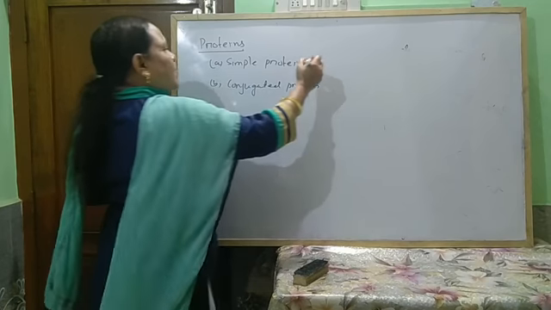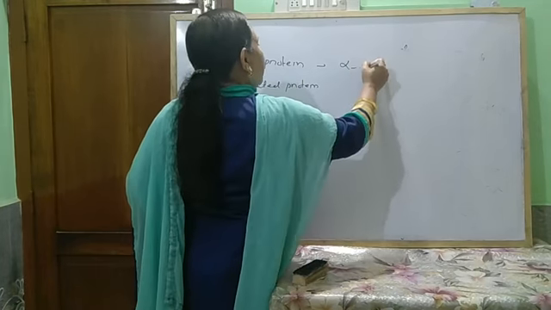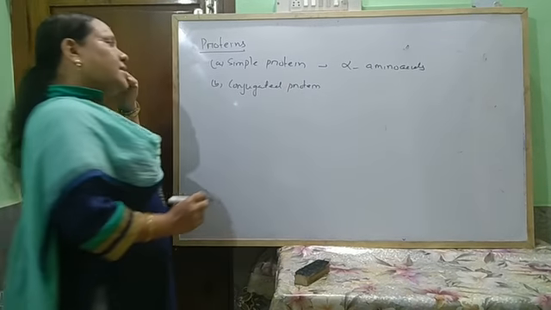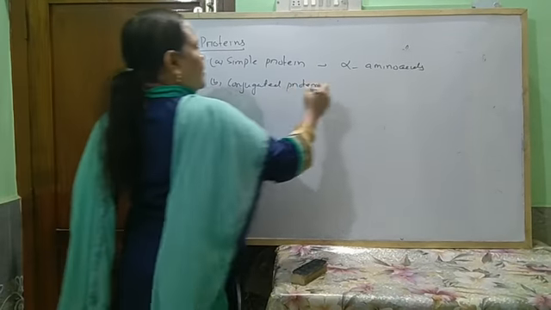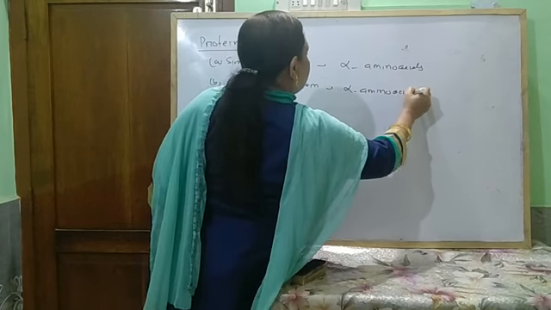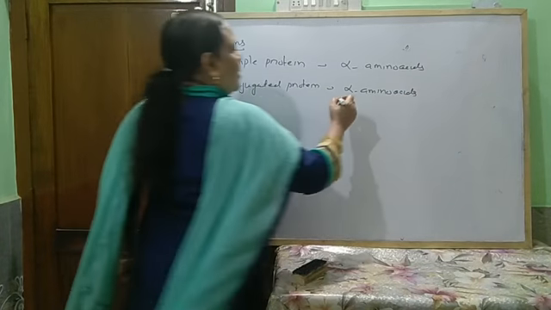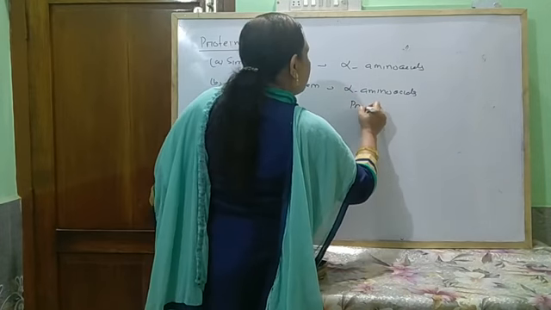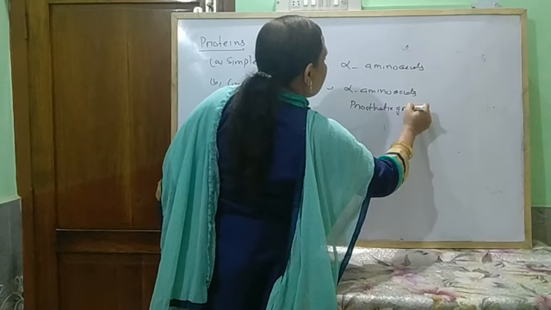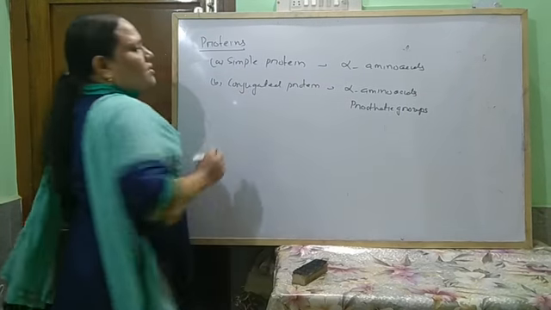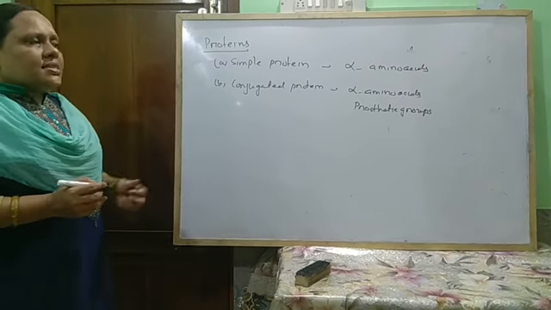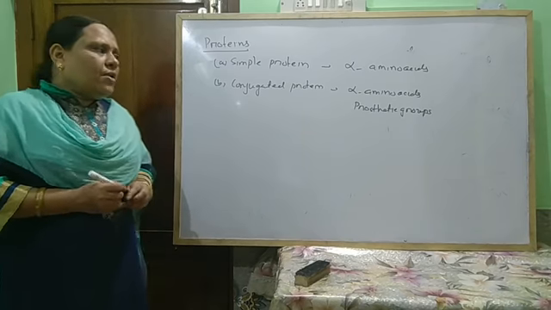The protein which on hydrolysis only gives alpha amino acids is known as a simple protein, and the protein which gives alpha amino acids and some other components like prosthetic groups is known as a conjugated protein.